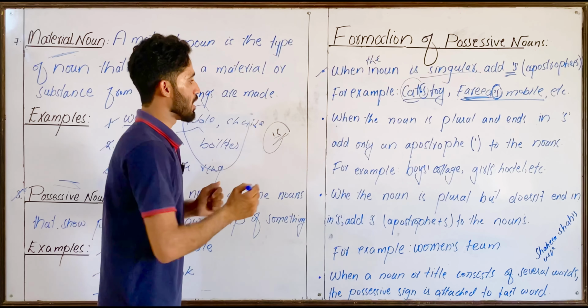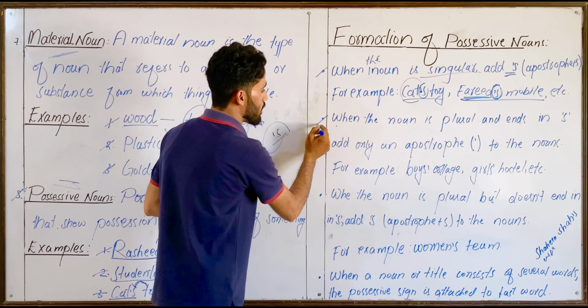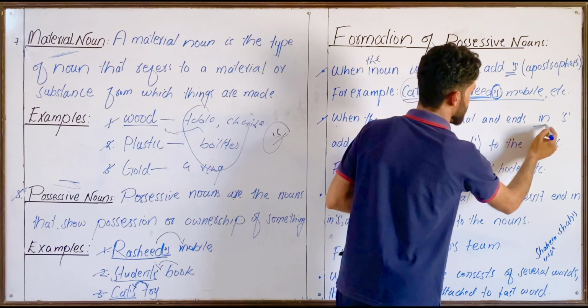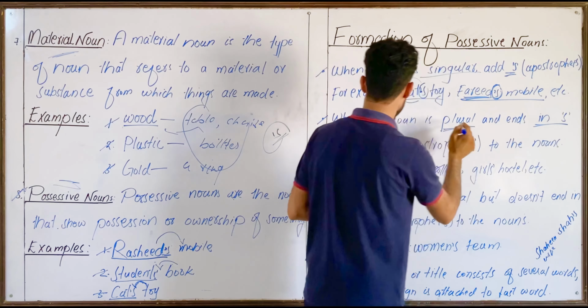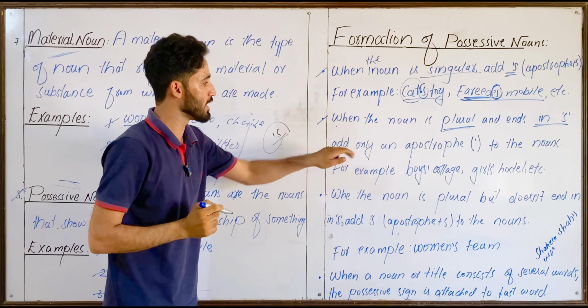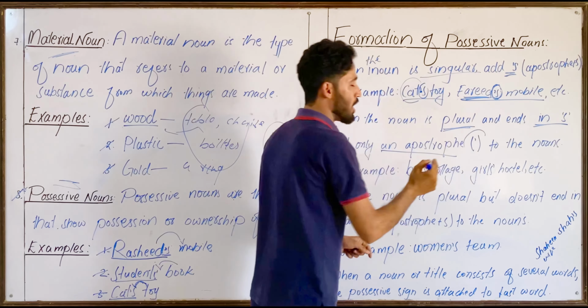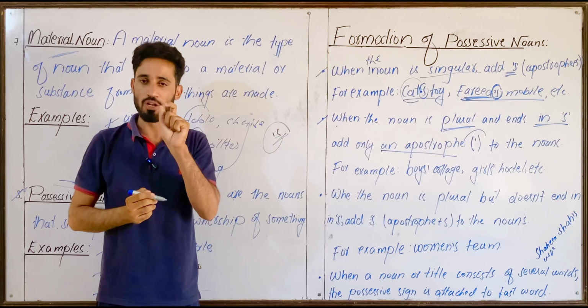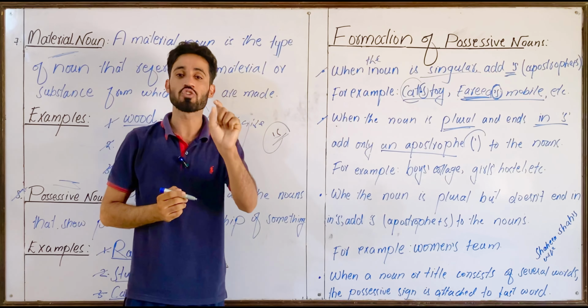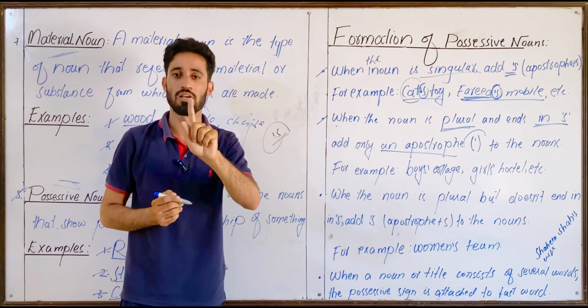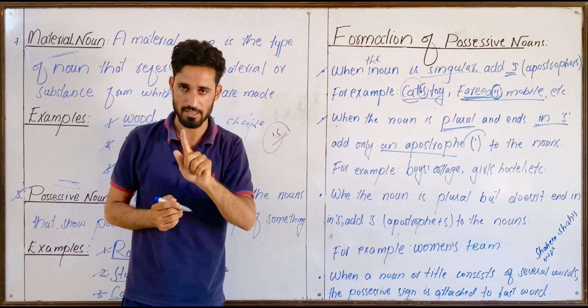And now look at the second one. When the noun is plural and ends in s, add only an apostrophe. Whenever a noun is plural and ends in s, you have to add only an apostrophe. You do not have to add apostrophe plus s.